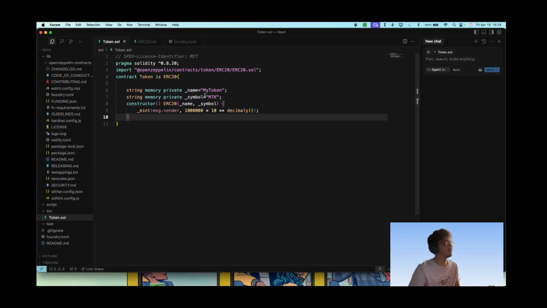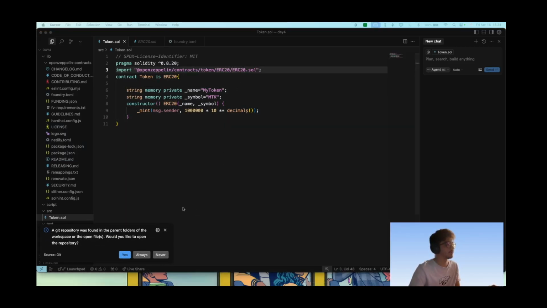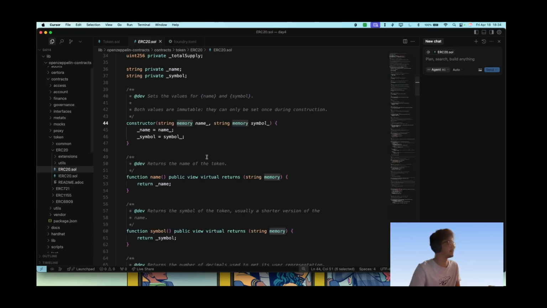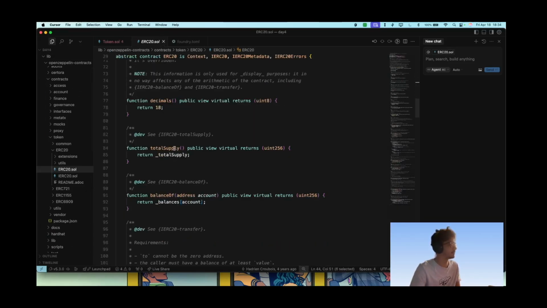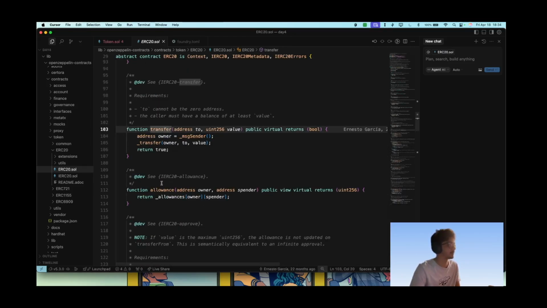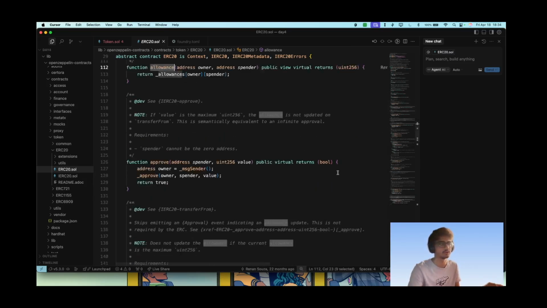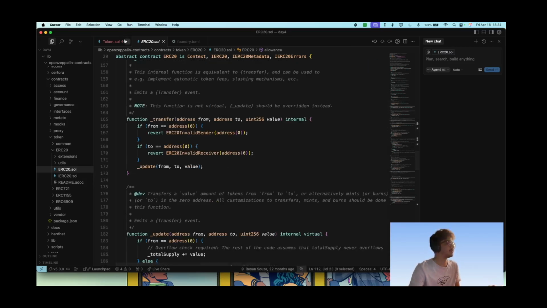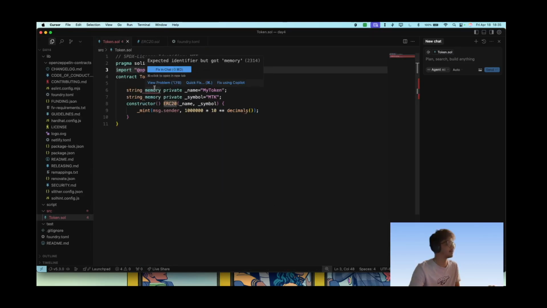Okay, now what functions does a token need? Let's see the implementation here. Okay, it has a total supply, so how many of the tokens are totally supplied here. Then it has a balanceOf, it has a transfer, it has an allowance. So basically everything that you need a coin to be able to do. Then let's go back here.